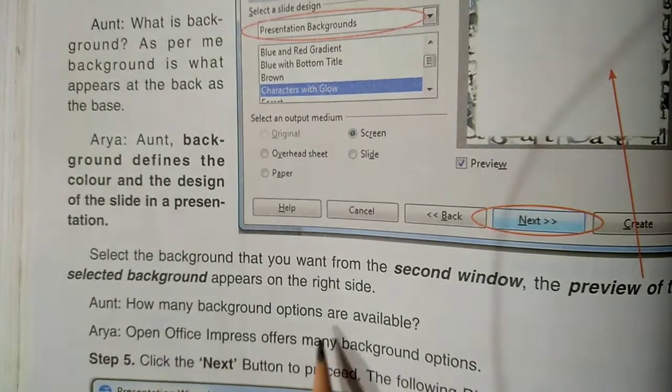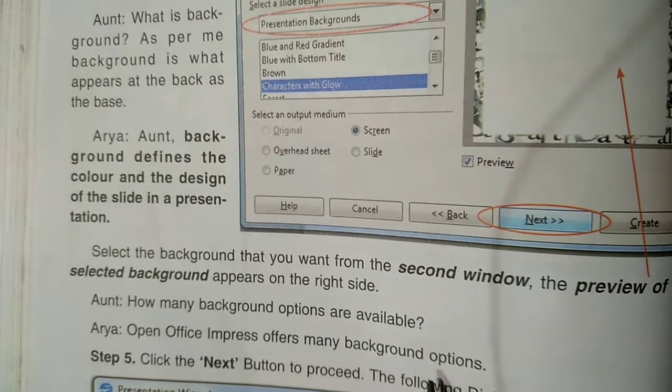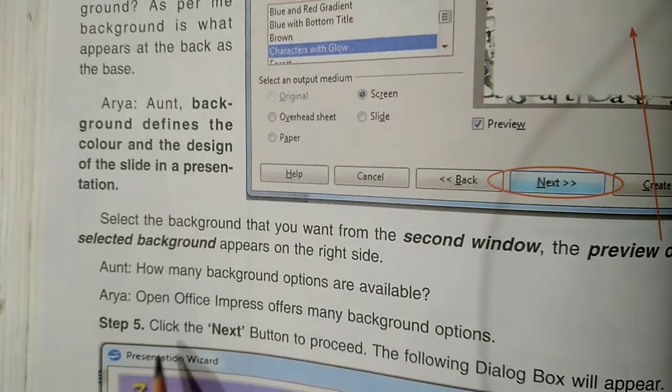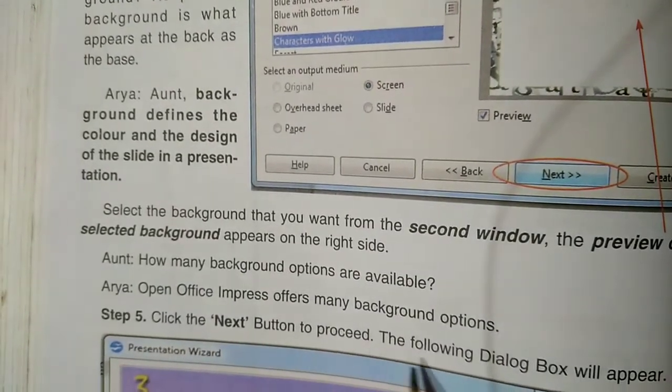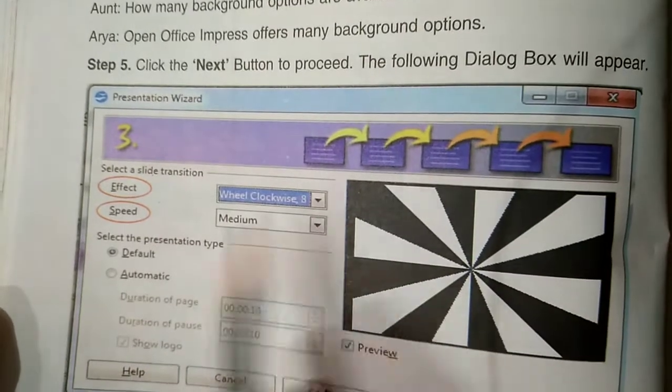And how many background options are available? OpenOffice Impress offers many background options. Step 5. Click the Next button to proceed. The following dialog box will appear. After this, you will see a dialog box like this.